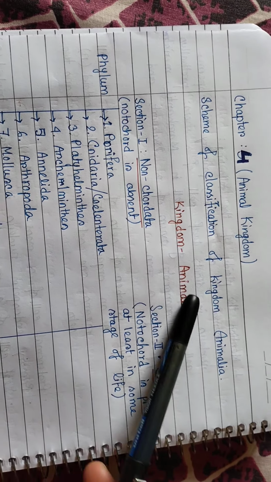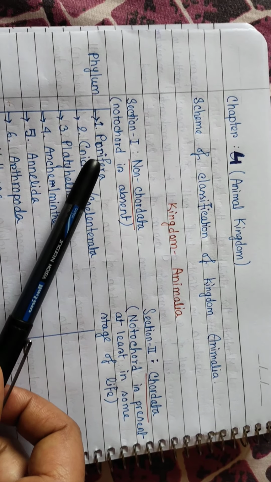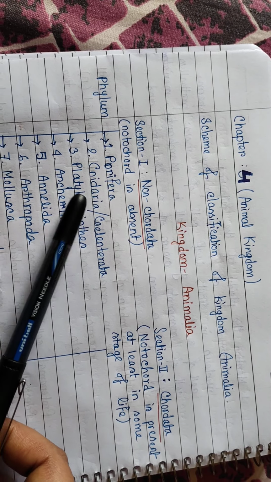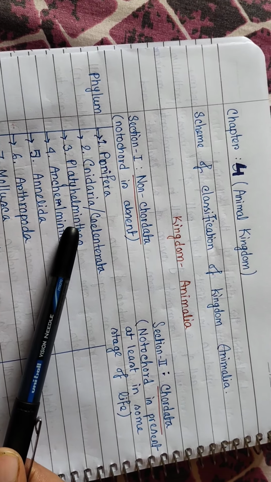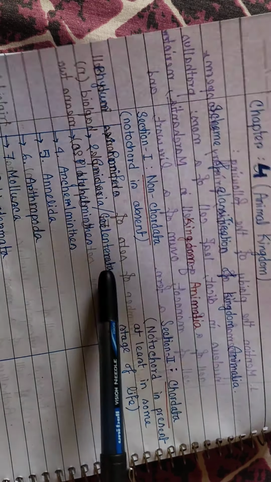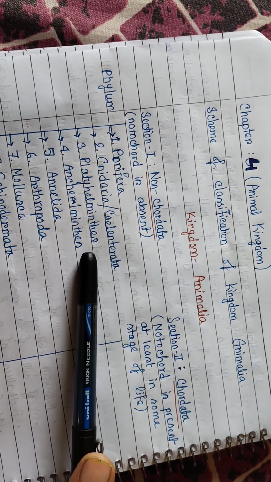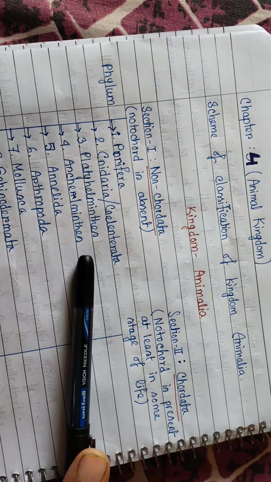Students, in this video we will discuss the classification of kingdom Animalia. We all know that there are about 8.7 billion animals all over the world, but there should be some proper scheme of classification by which we can group this huge number of animals. We have already learned that there are certain principles that help us in classifying these organisms, like presence of coelom, whether they are true coelomate animals or pseudocoelomate animals, like symmetry,